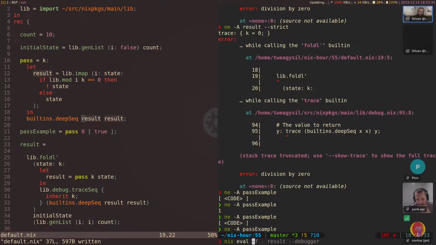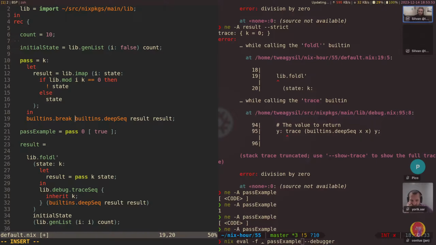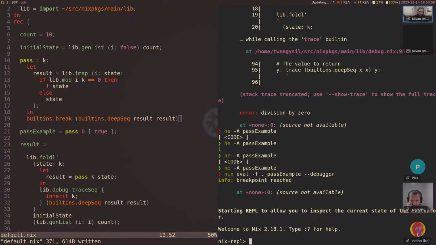Maybe let's use the debugger here. Oh yeah, actually, that's a great example. I'm not sure why this happens. I want to print the variables. Let's add a builtins.break, which I think works like this. So we can just break and do it like this.